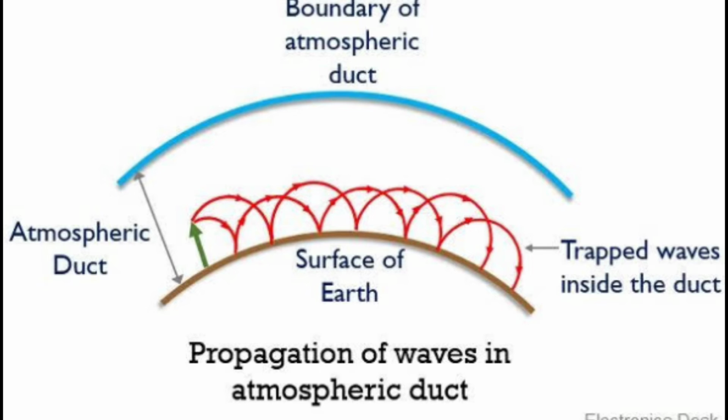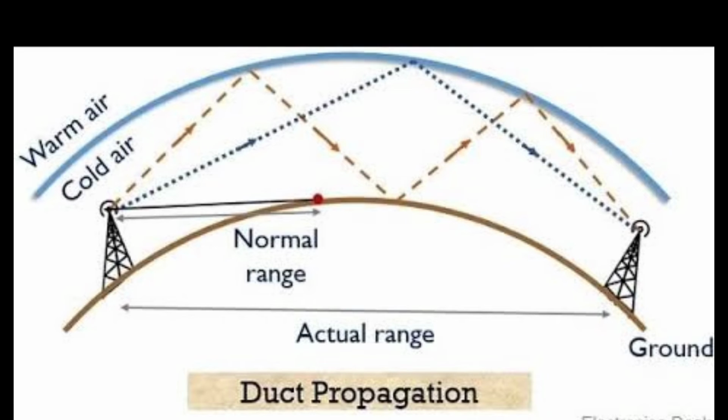Due to turbulence in air, different layers of air have different temperatures and vapor contents, which leads to the formation of air forming a duct or a sort of leaky waveguide, which guides the electromagnetic waves between the walls. The main requirement of duct formation is a temperature inversion layer. In the inversion layer, the temperature increases with height rather than decreasing. In this temperature inversion layer, the wave travels along the surface of Earth.